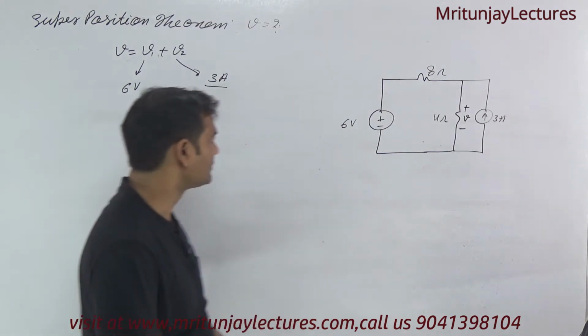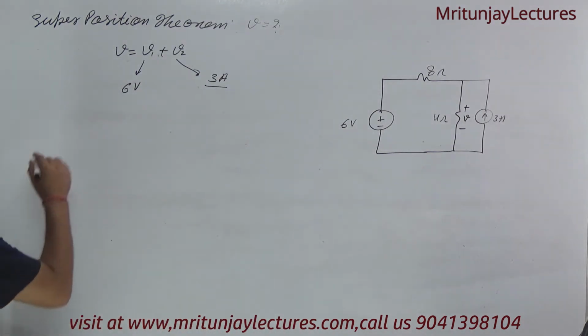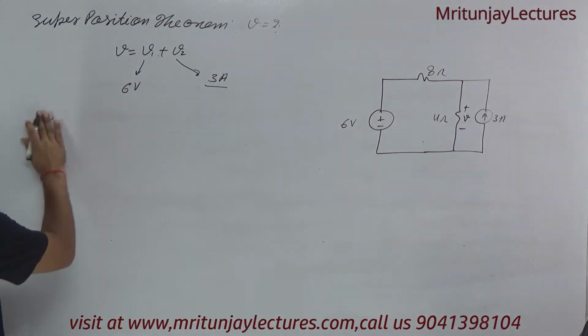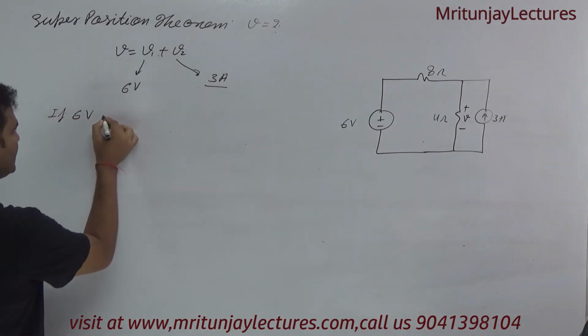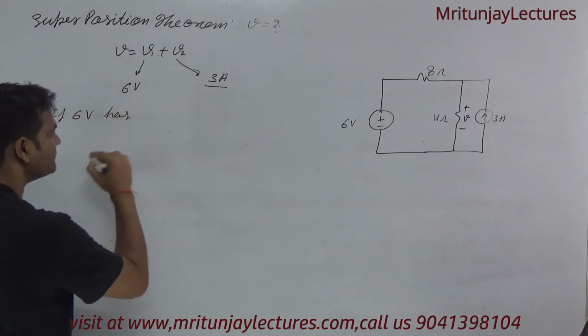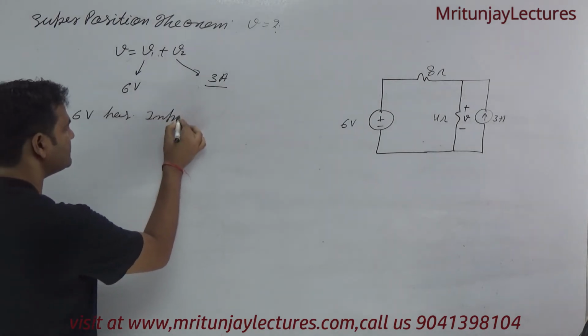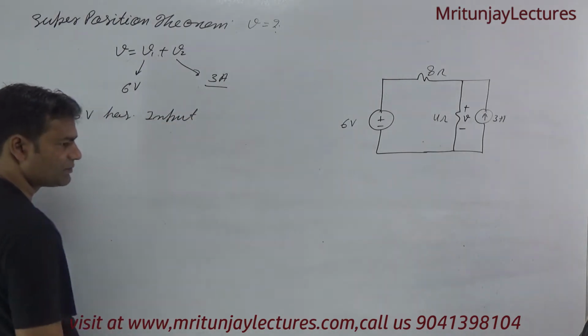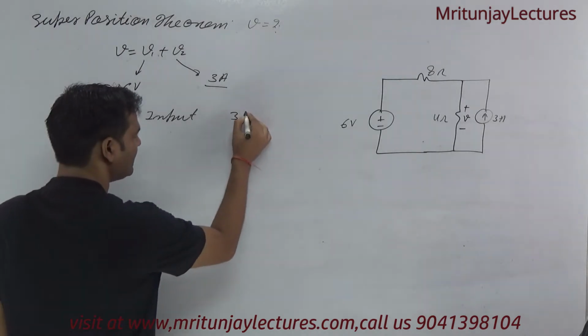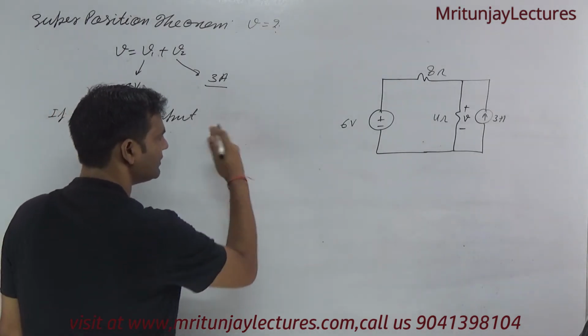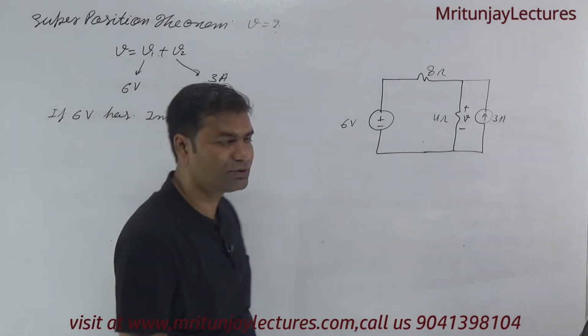So if 6 volt is considered as the input, then what about the 3 ampere current source? It tends to 0.